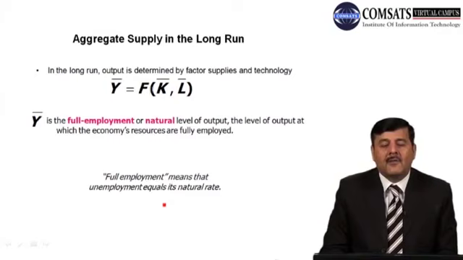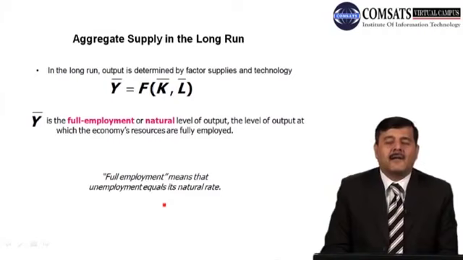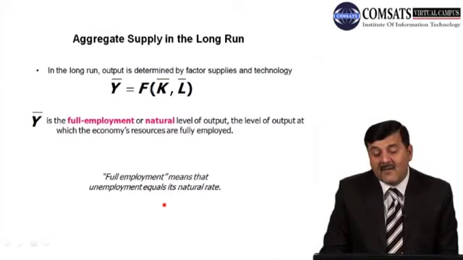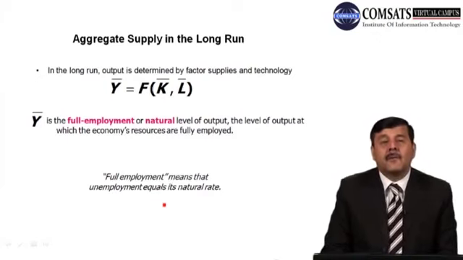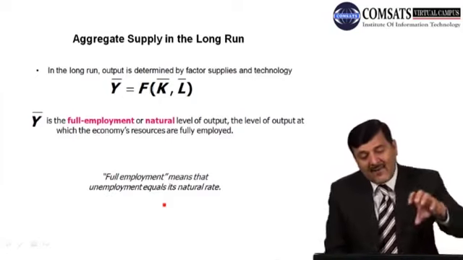In the long run, output is determined by factor supplies and technologies. Y bar is a function of capital and labor, where we have placed K bar and L bar, which means the supply of these factors is fixed. K bar is fixed, L bar is fixed, and then we produce a fixed level of output in the economy. So Y bar is known as the full employment or natural level of output in the economy, the level of output at which the economy's resources are fully utilized, fully employed. So this is the level of output.